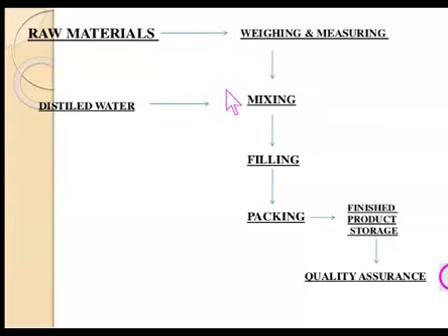The distilled water and the weighed quantities of the ingredients are taken together and mixed well. Mixing is a very important process which determines the entire quality of the product. It is followed by filling, and next is packing. Finally, the finished product storage, and from there the samples are taken to the quality assurance department.